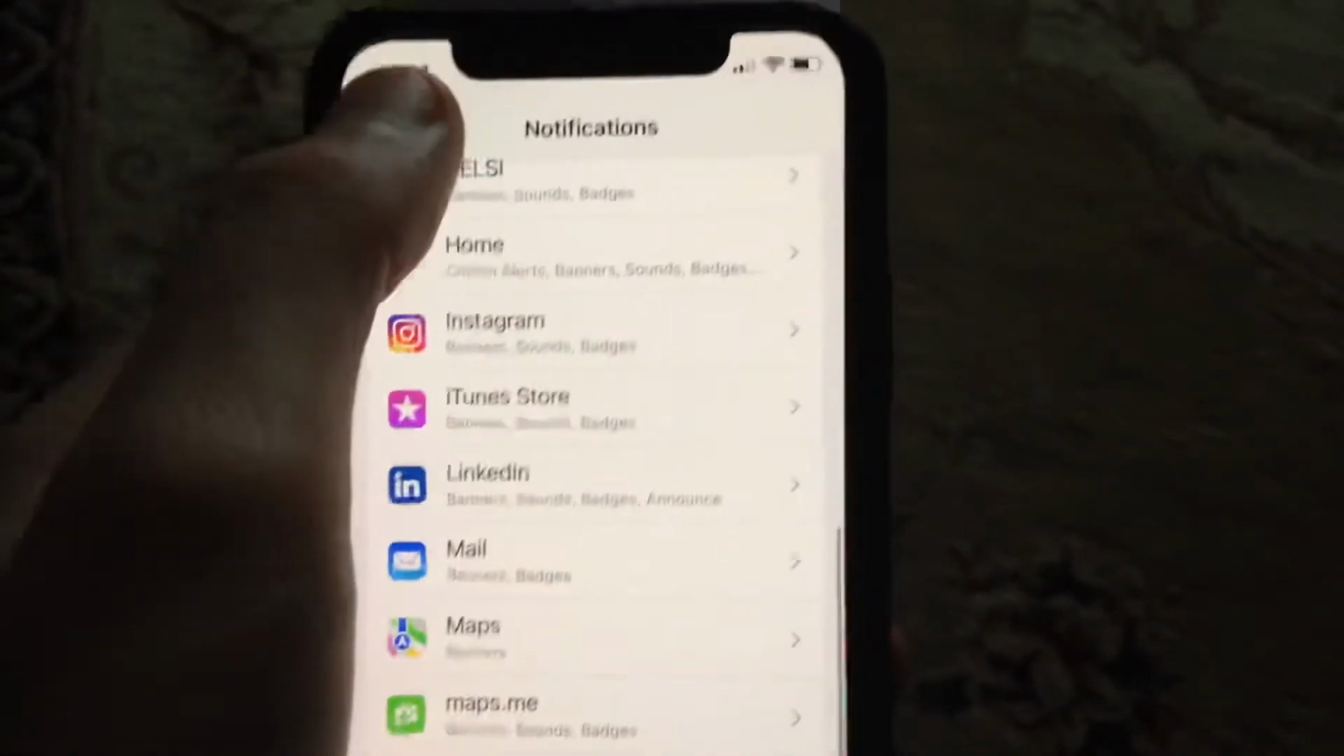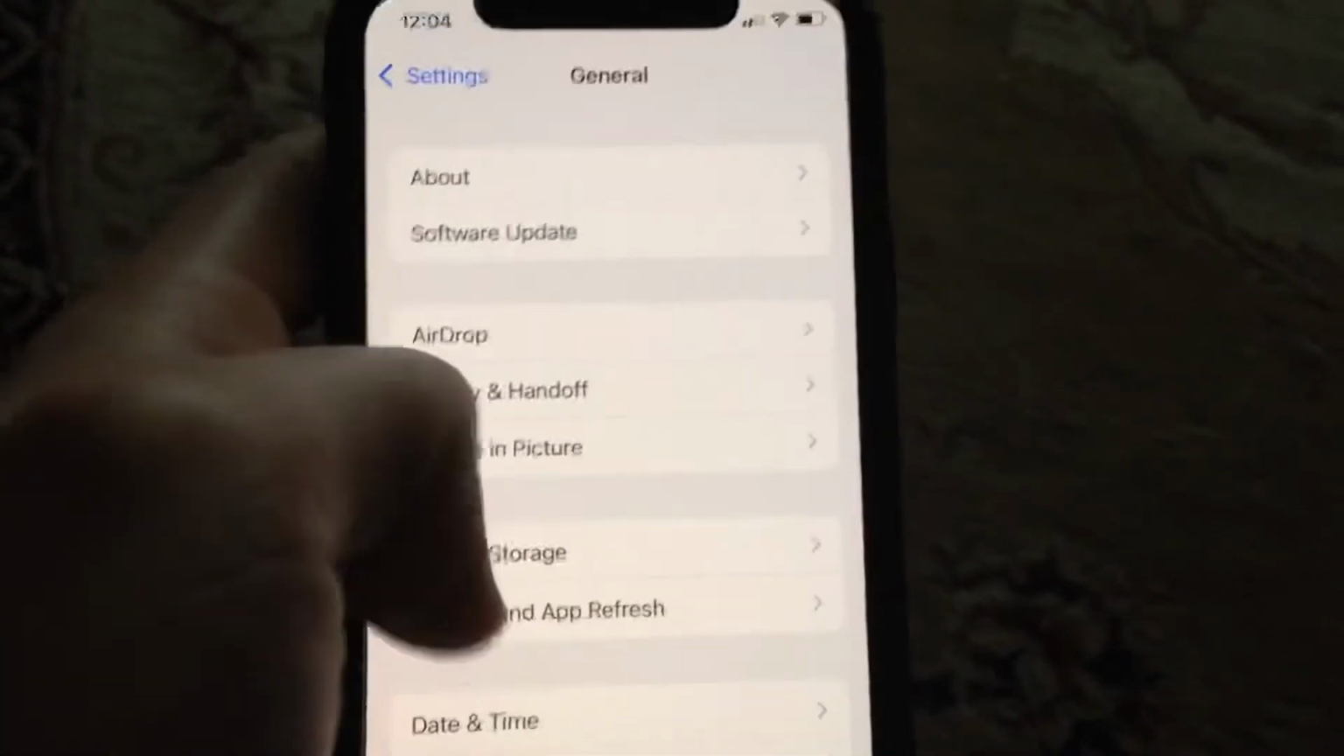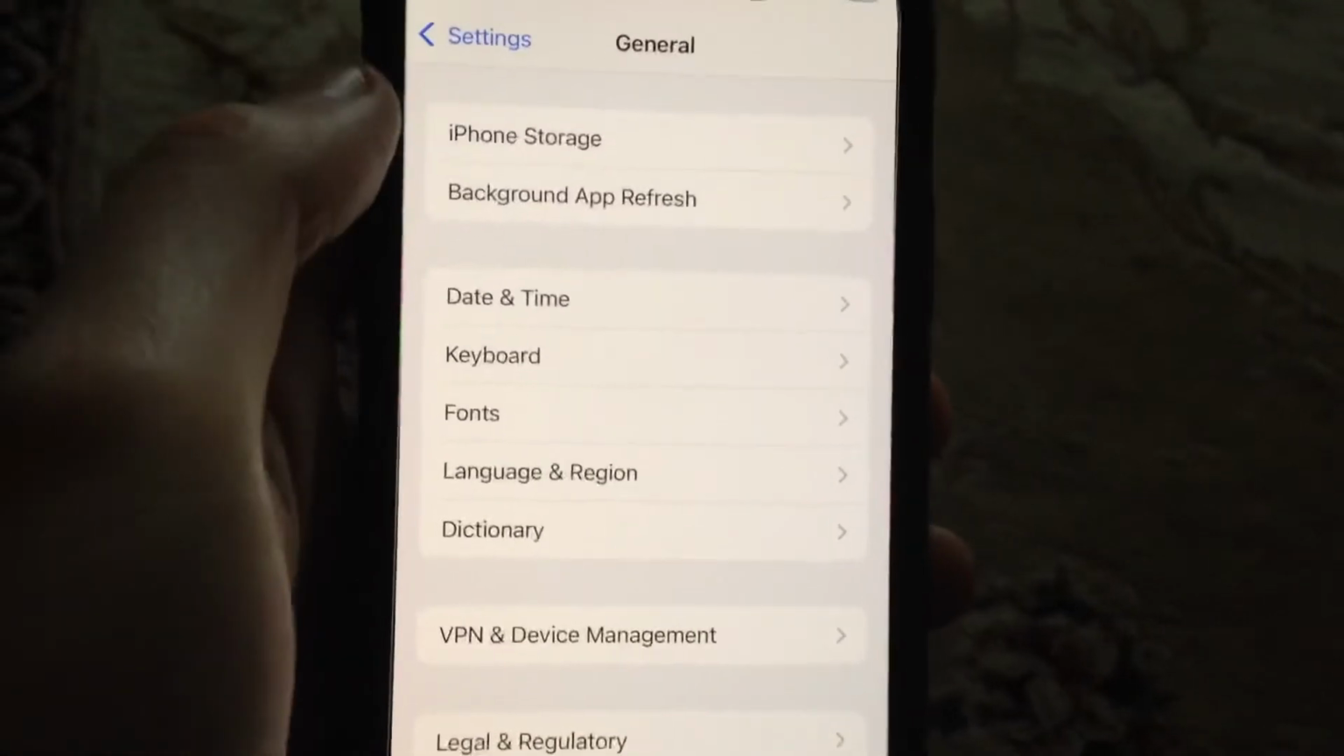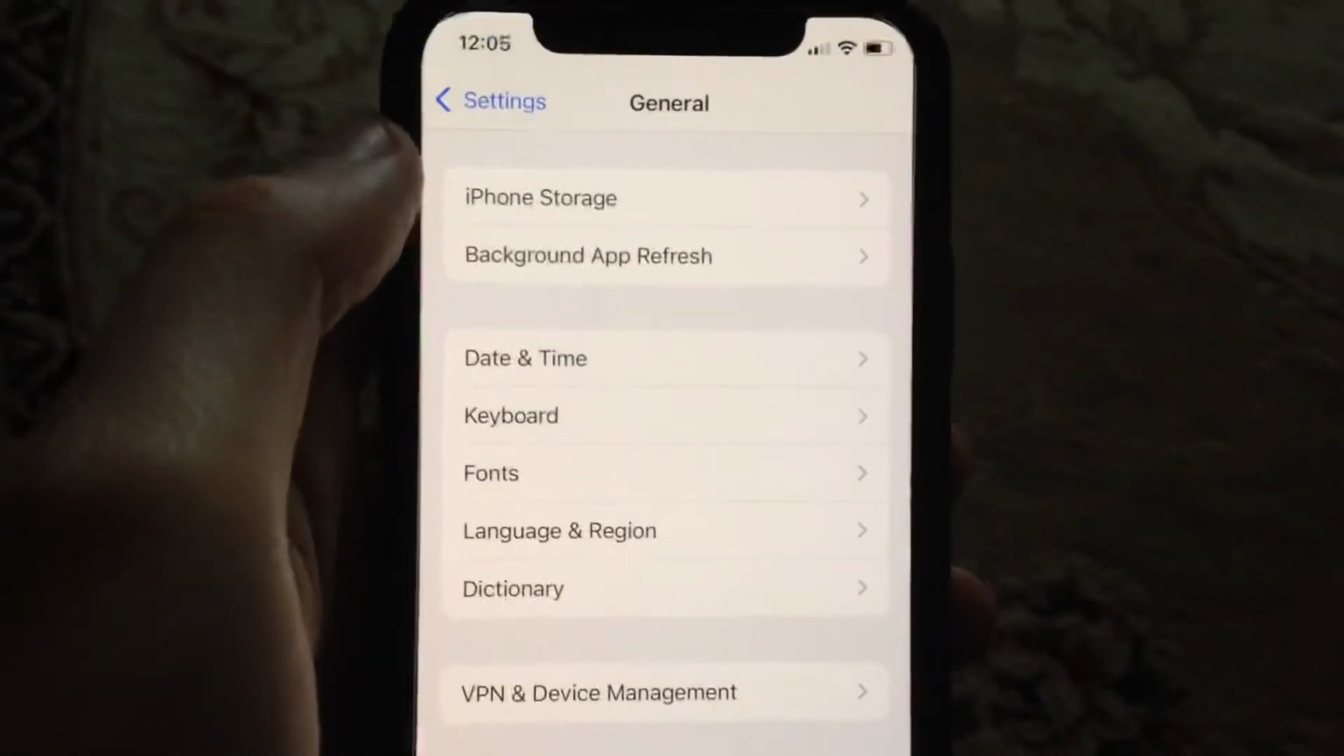So now also just go back and try to restart your phone. Just go to general, tap on shutdown, slide to power off, wait for a second and power the phone on again. So just simply restart your phone.